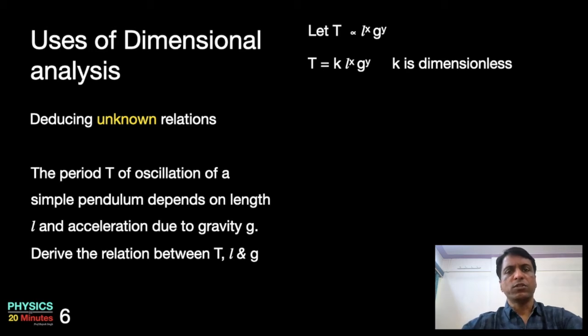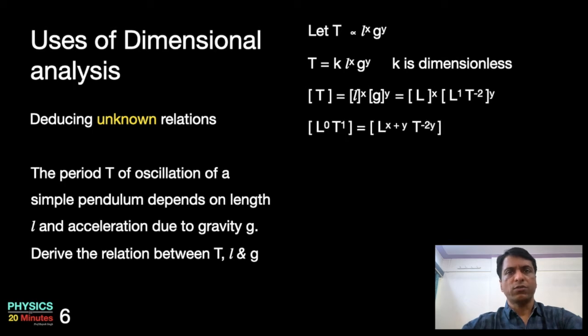The principle of homogeneity demands that the dimensions of left hand side must be equal to the dimensions of right hand side. Therefore, dimensions of t has to be equal to dimensions of L power x into dimensions of g power y, which is also equal to L power x, L power 1 t power minus 2 power y. Since length is absent on left hand side, we may introduce it as L power 0 t power 1, which is equal to L power x plus y t power minus 2y. We have combined the indices on the right hand side.